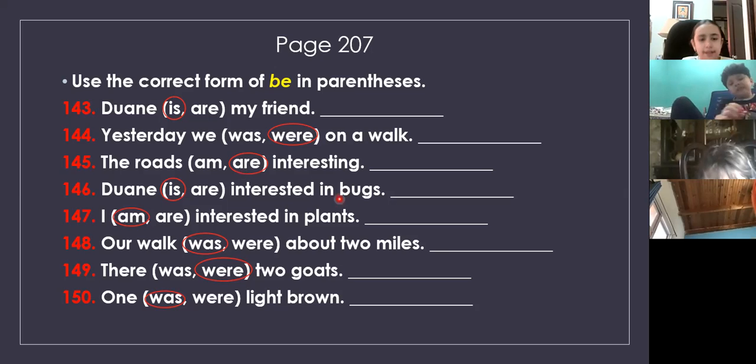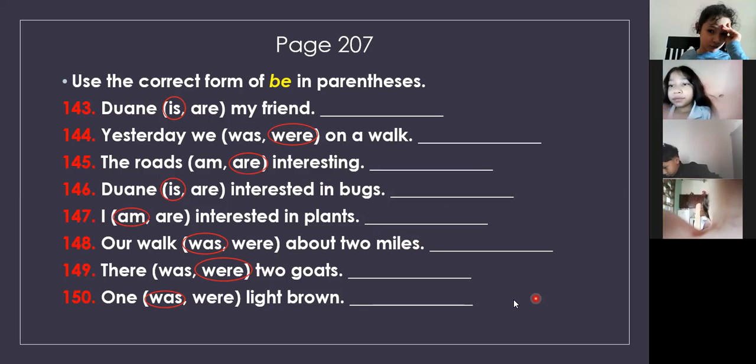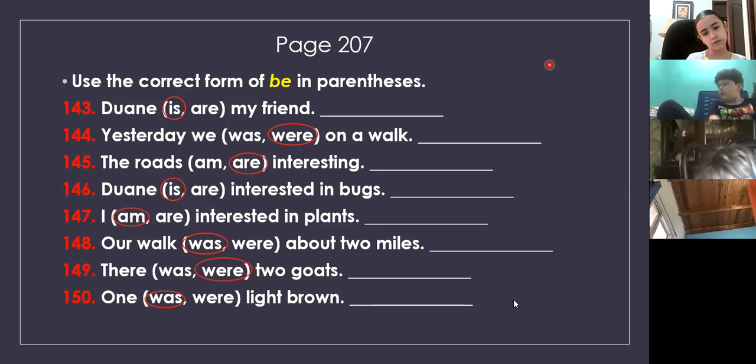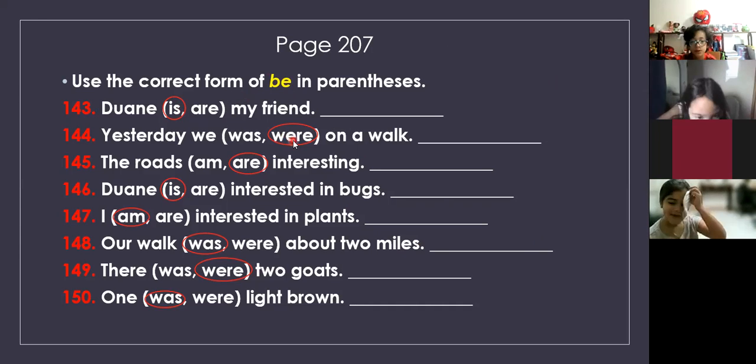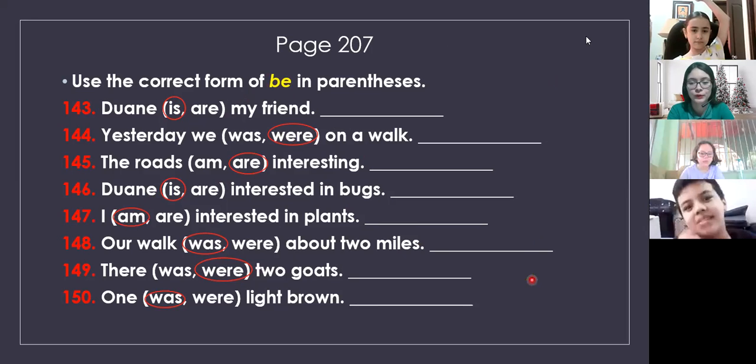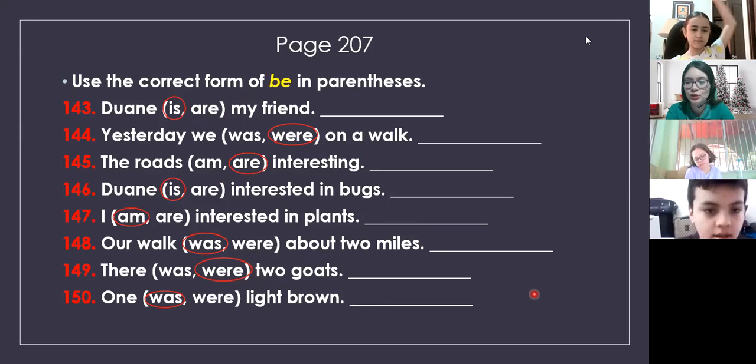Yes? Questions about these exercises? Take a look over them and let me know if you have any questions. No? No questions? Remember to study the verb to be. This is the verb to be. All the forms. The form of the verb to be in present and in past. You copying or not? Gabriela, tell me, what is your question?